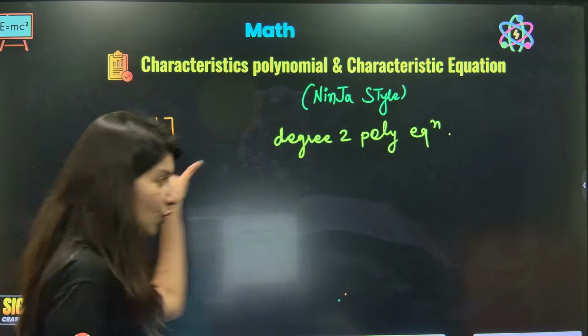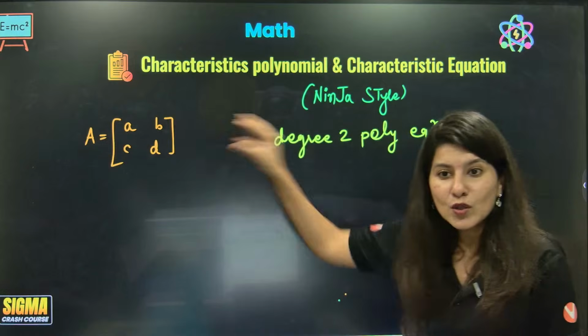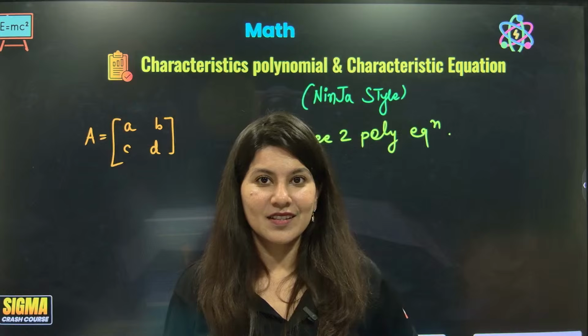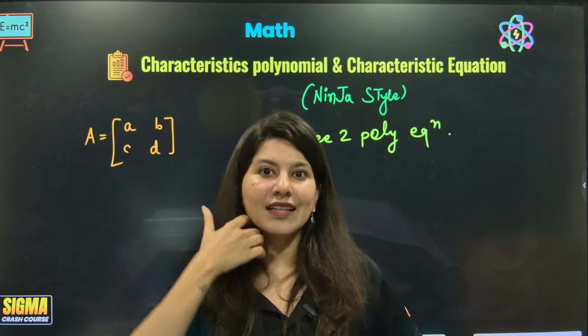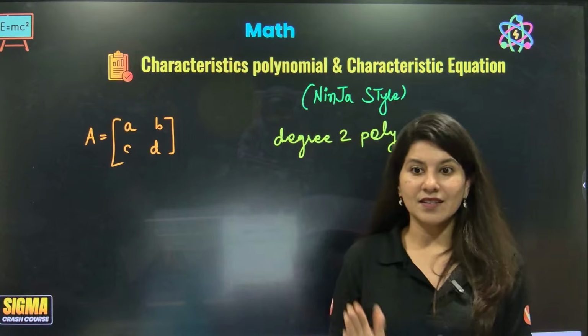Okay, a 2 cross 2 matrix is directly closely associated with this. Now please understand, this is very secret. This is quite a hidden thing which I am telling you. So understand this topic.